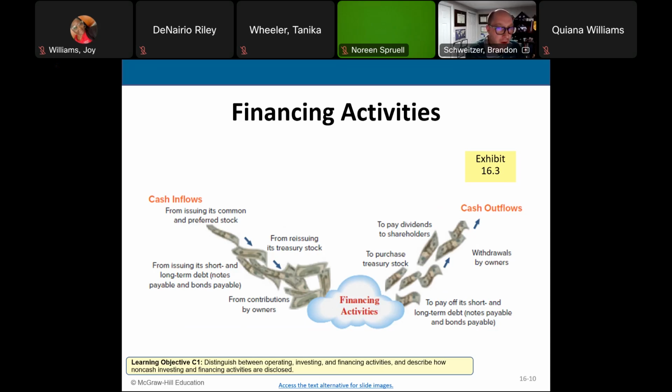And cash going out of the business for financing activities would include things like repaying loans, repaying bonds, treasury stock purchasing. All that simply means is repurchasing our own stock, paying dividends to shareholders, and owners' withdrawals. So those are all what we call financing activities. So the statement of cash flows is broken out in categories based off of those activities.